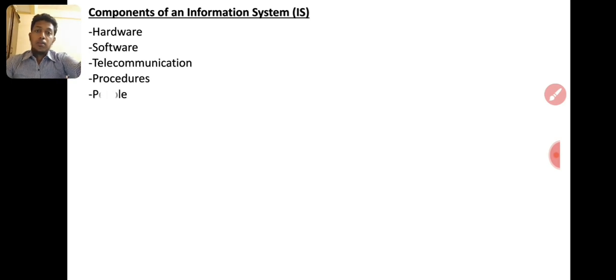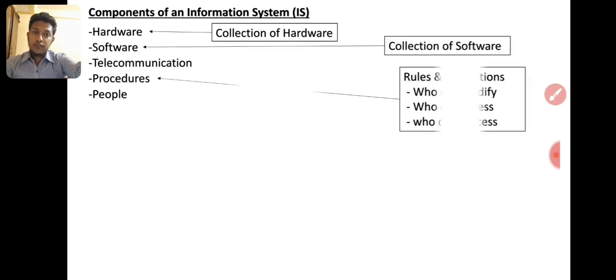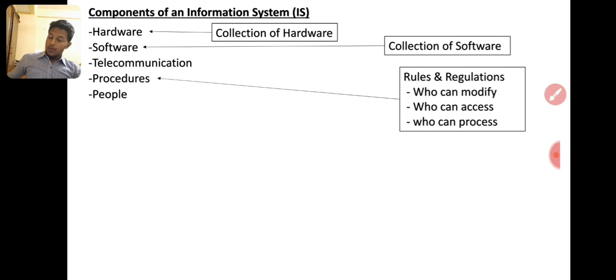Then procedures, then people. Hardware is a collection of hardware, then a collection of software. Procedures mean who should enter this data, who should process this data, who should use this data, who has the authority over this data. For example, check payment authority is given to the check writer, right? In an accounting system, I am taking this example, but he will not be given the authority to do the profit or loss account. The accountant has the authority. That's a procedure. There should be a procedure to capture the data and produce the final information.